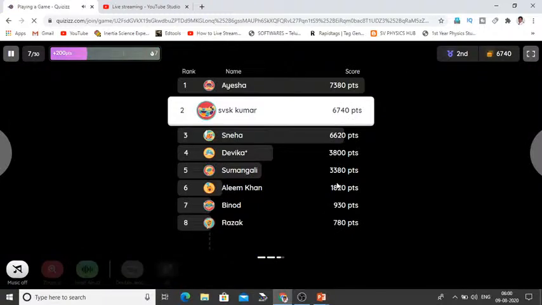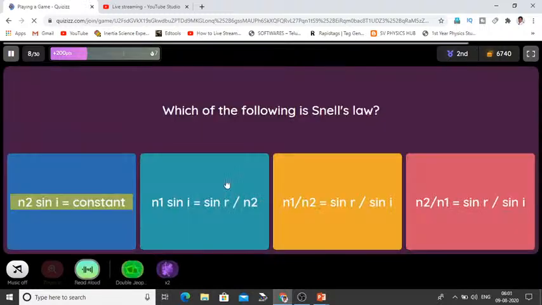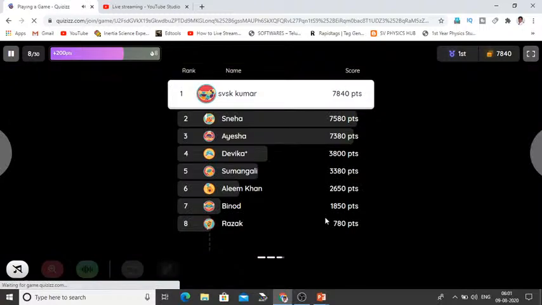Question. Which of the following is Snell's law? Option 1, N2 sin I equals constant. Option 2, N1 sin I equals sin R. So Snell's law is N1 sin I equals N2 sin R.